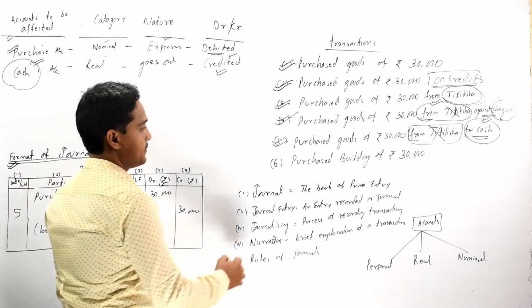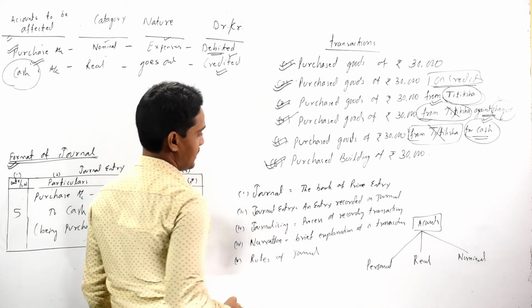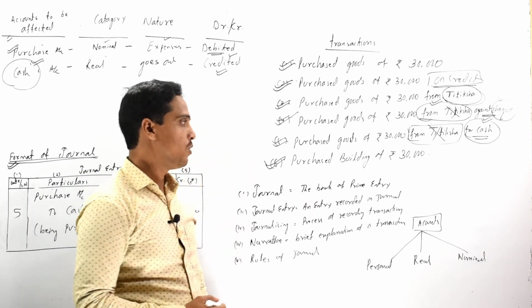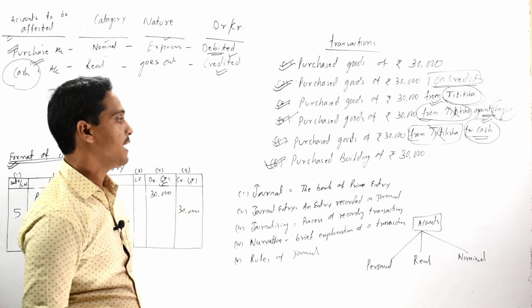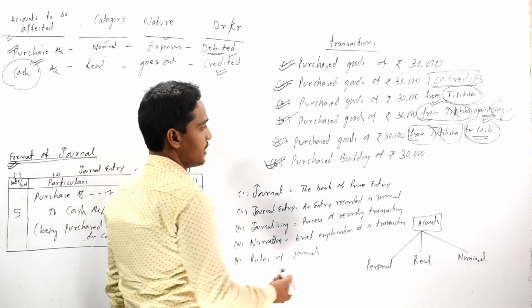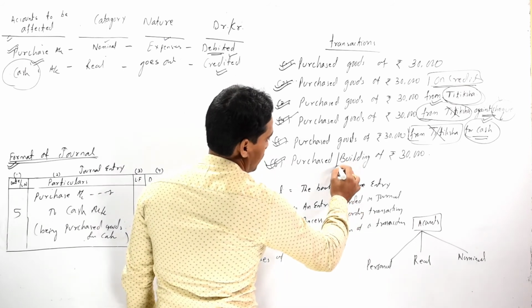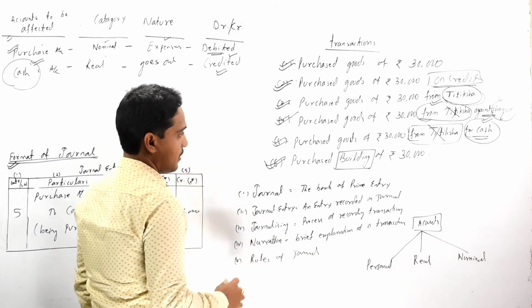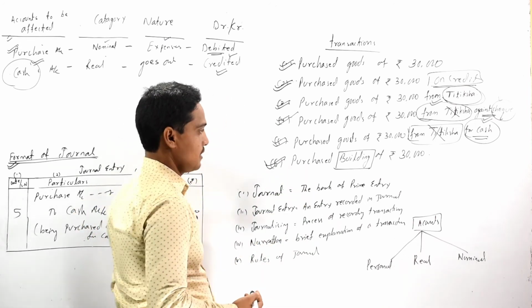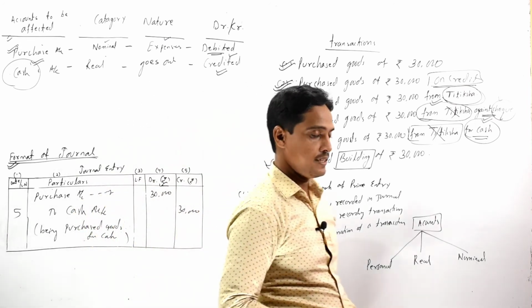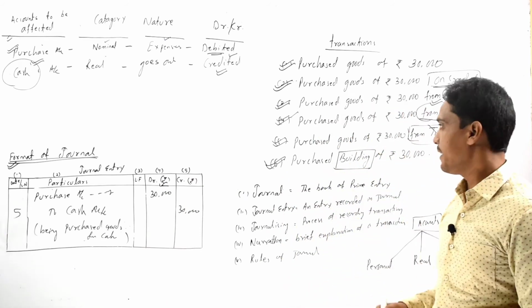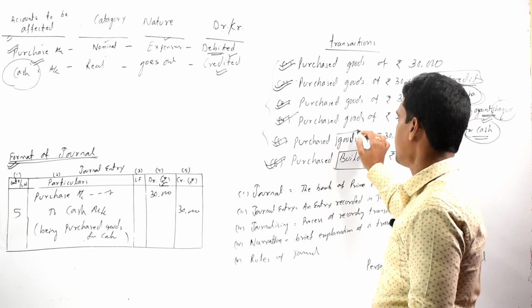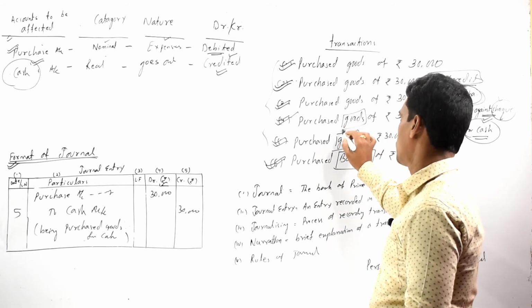Now come to our sixth transaction, that is purchased building of rupees 30,000. So here an organization or a particular individual is going to purchase a building, but in all the above transactions we were purchasing goods.